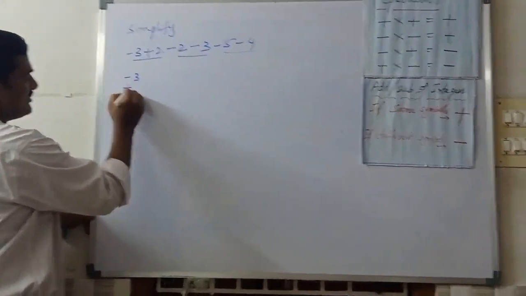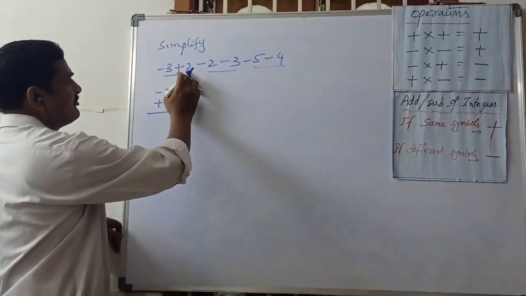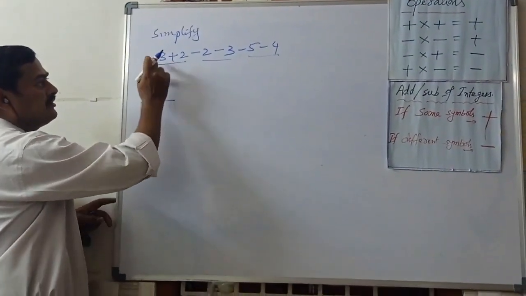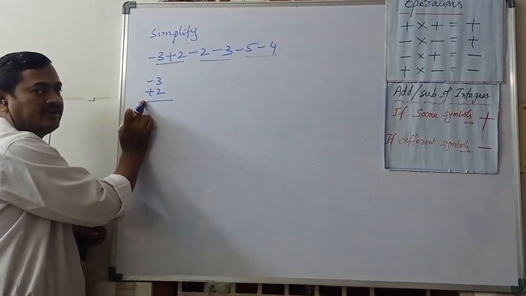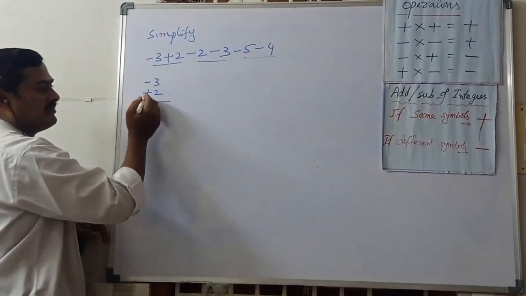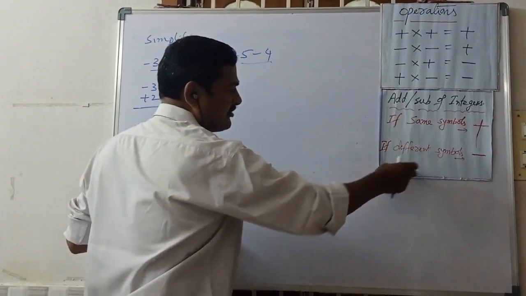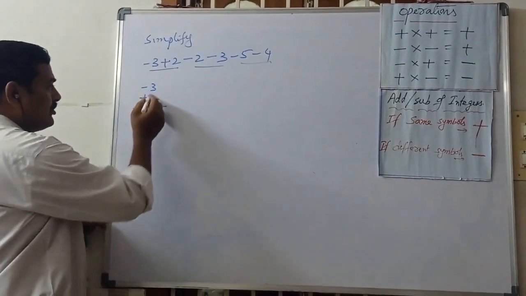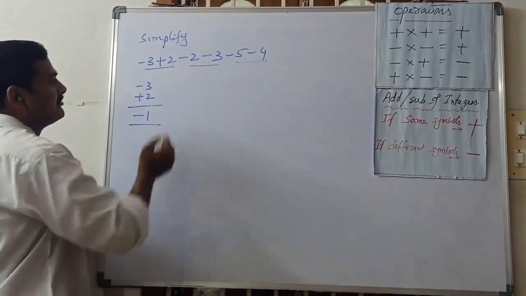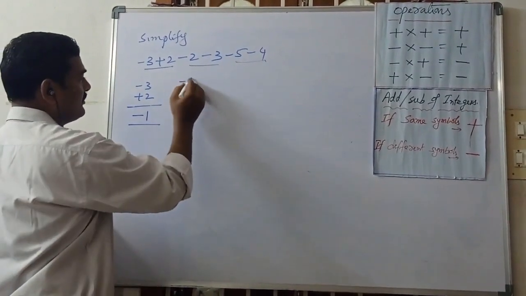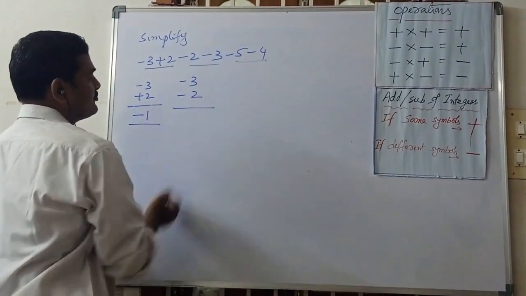Now minus 3 plus 2. First these two numbers we can observe the symbols, what is the symbol here? Minus 3 plus 2. So what is the operation here? Minus. Different symbols means what is the operation? Minus. So 3 minus 2, 1, greater symbol minus 1. And then come to here. Here minus 3 minus 2.